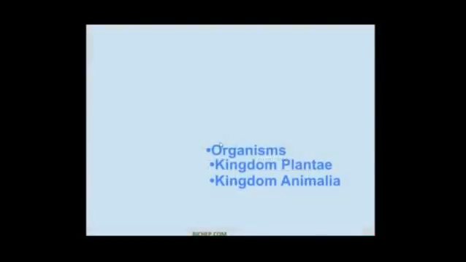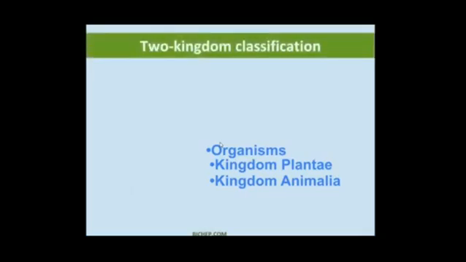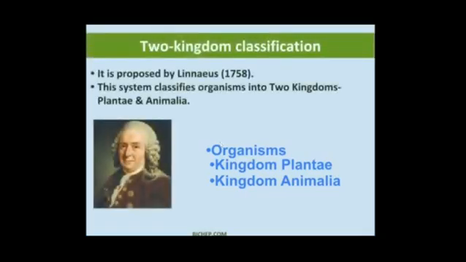Okay, next scientist, his name is Carolus Linnaeus. Carolus Linnaeus has proposed a two kingdom classification system, and he has classified the organisms into two kingdoms, that is kingdom Plantae and kingdom Animalia. Kingdom Plantae includes all the plants and kingdom Animalia includes all the animals. So the two kingdom classification system was given by scientist Carolus Linnaeus. But this two kingdom classification system was not accepted because it had some drawbacks.